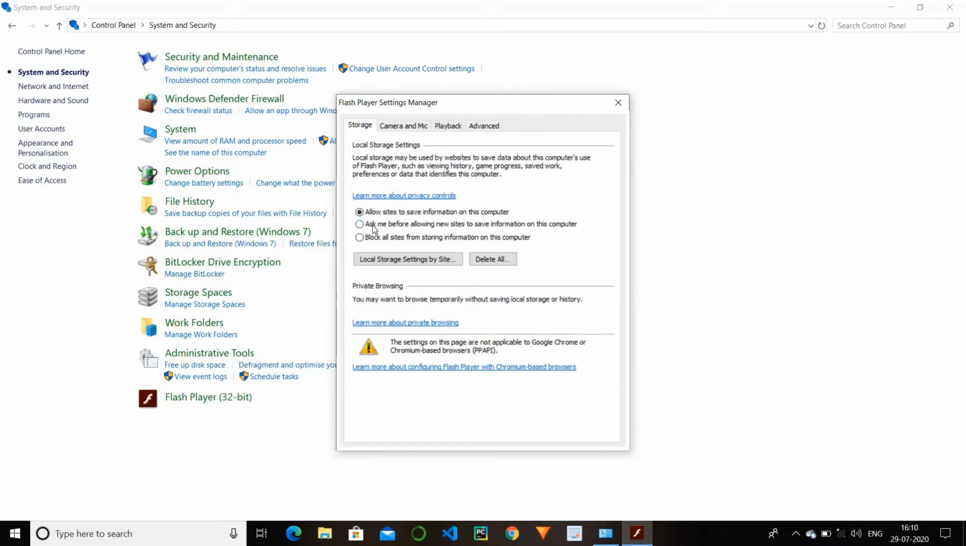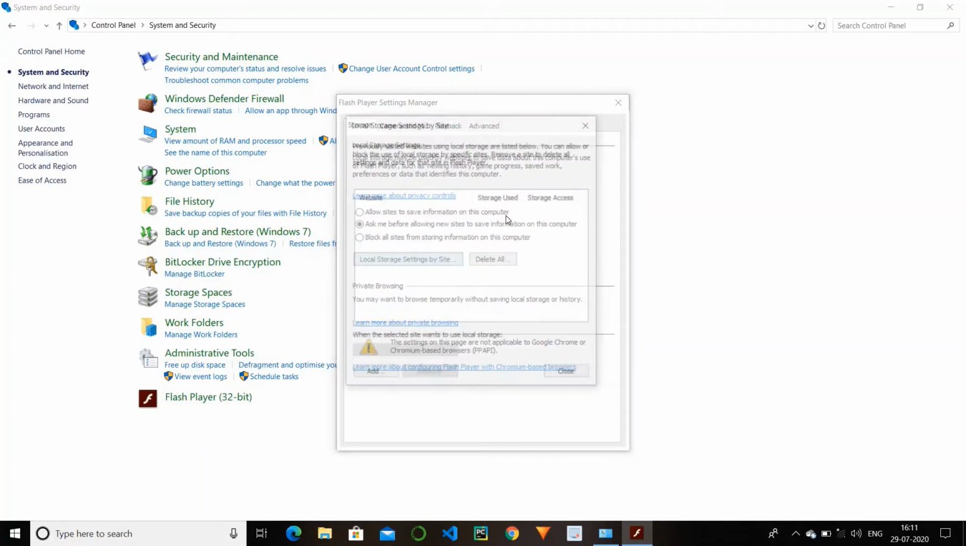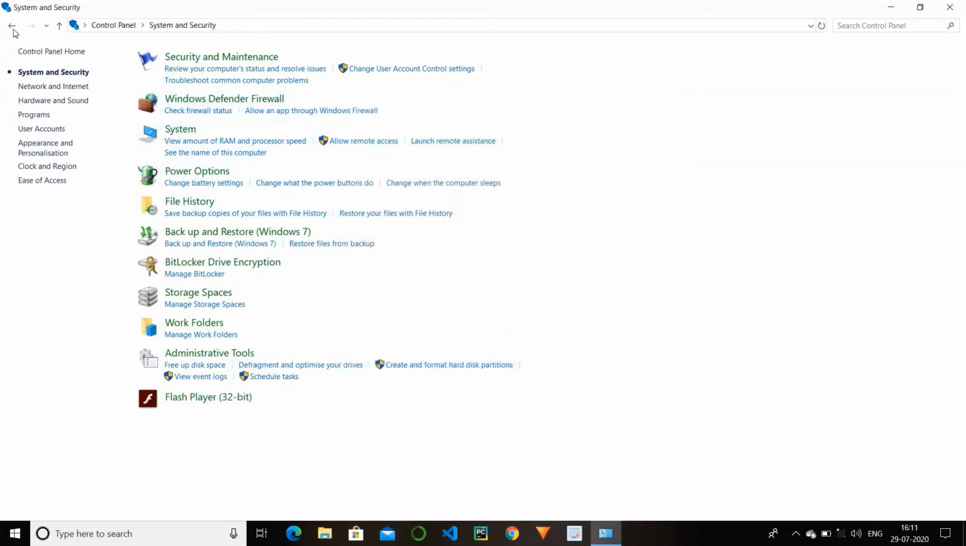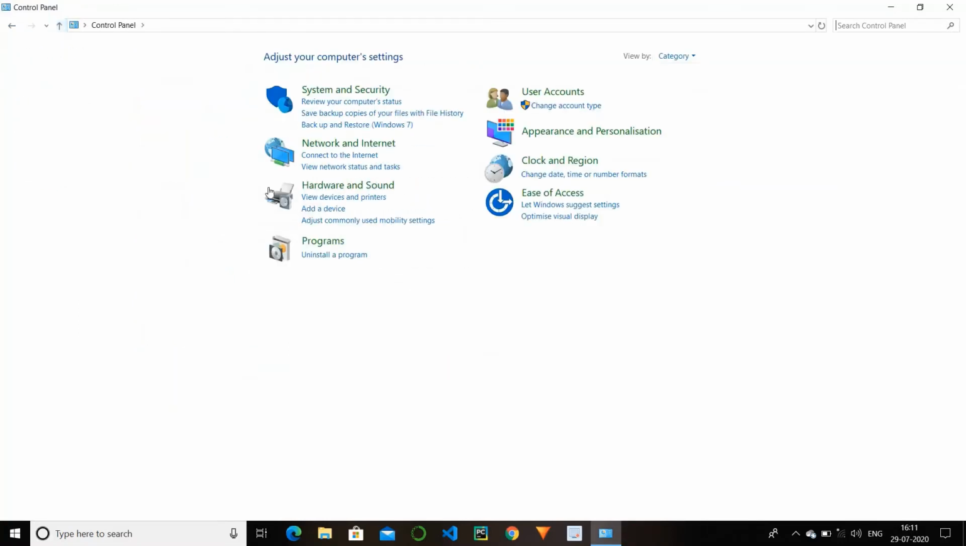So sometimes when we log into some website, there are some cookies and all that. So these cookies are saved in a computer, so you can change the setting: allow sites to save information on this computer, or ask me before allowing new sites to save information. I just opt for allow sites to save information. So you can also choose ask me before. So this is our overview of our first option.